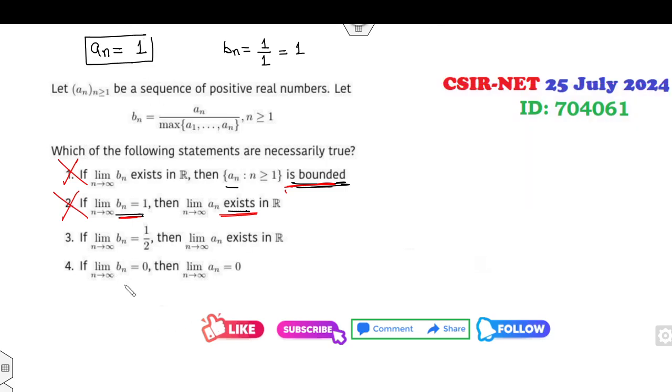Now the limit of b_n goes to 0. This is given. What does it mean? That is |b_n - 0| is less than epsilon. And since it's a sequence of positive numbers, b_n is also positive, so b_n is less than epsilon. Then your target is to prove a_n goes to 0. Assume that a_n does not go to 0.